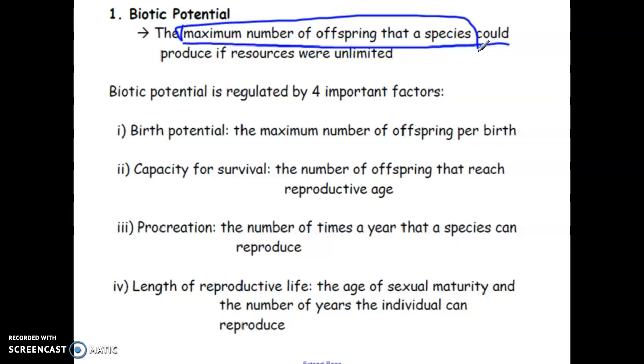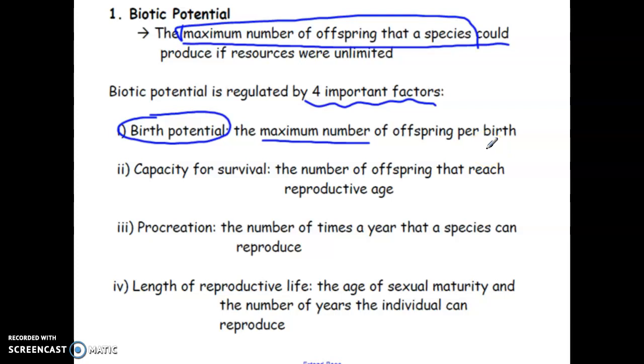Okay. So there are 4 factors to consider when we're talking about the biotic potential for that species. Number 1 is birth potential. Meaning every time there is a birth, how many offspring are possible during that birth? For example, humans.